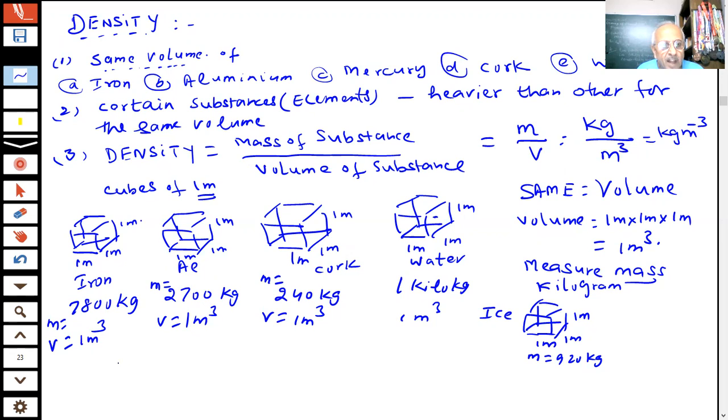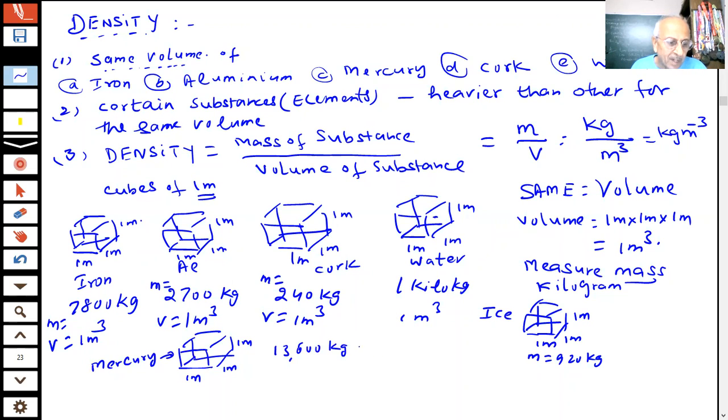If I take mercury also, students, I have written mercury here, and if you take 1 meter cube of mercury, the volume I am saying is the same for all, you will find 1 meter cube of mercury will weigh 13600 kg.